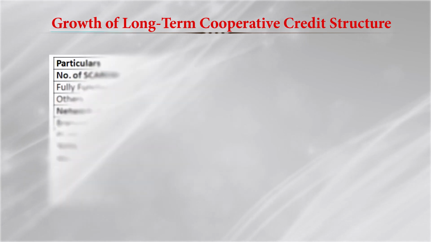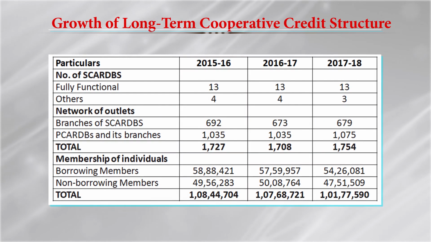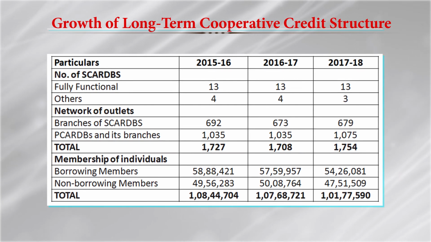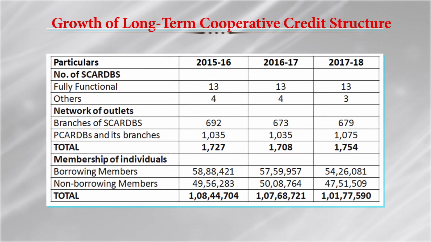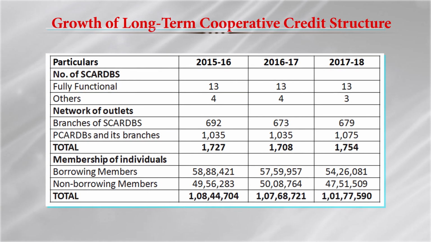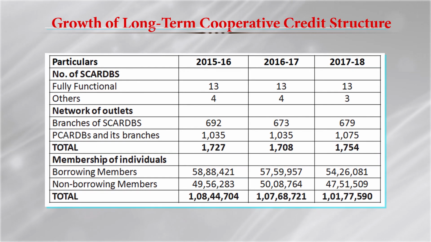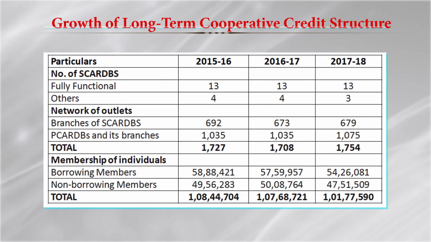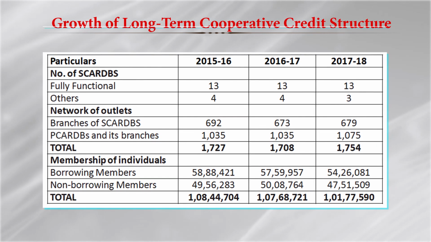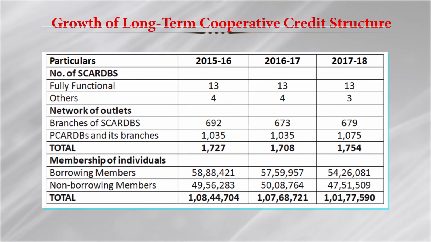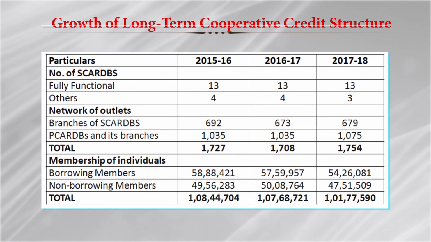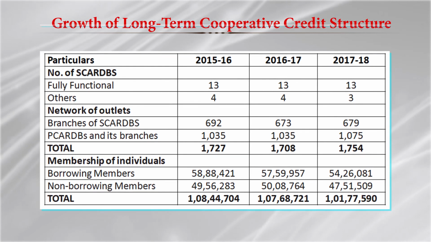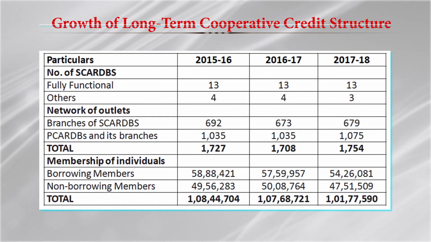And here you can see the growth. We have 13 State Cooperative Agricultural Development Banks, and they have around 679 branches. And we have the primary Cooperative Agricultural Development Banks with 1,775 branches.